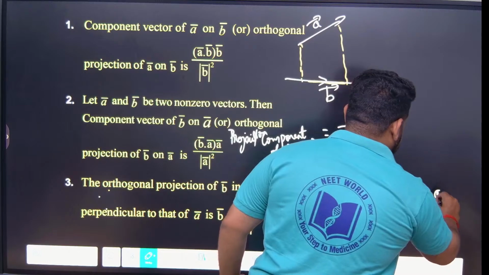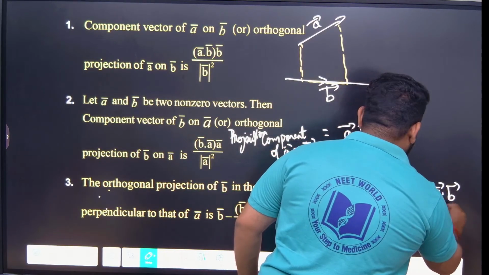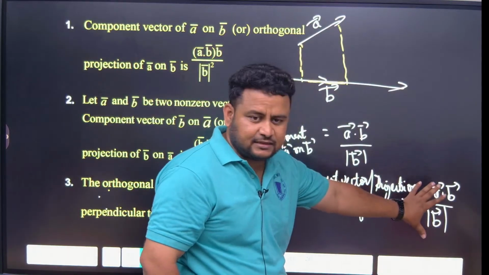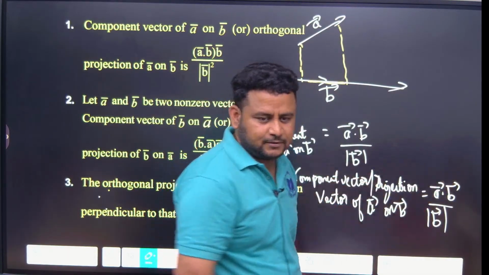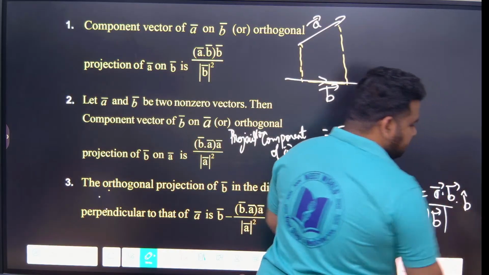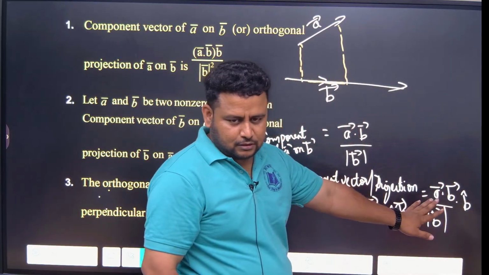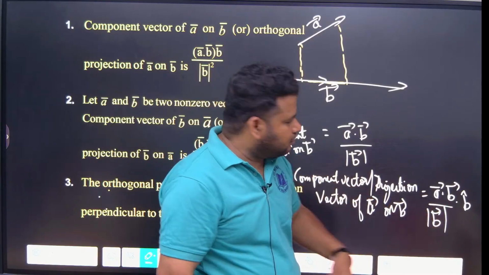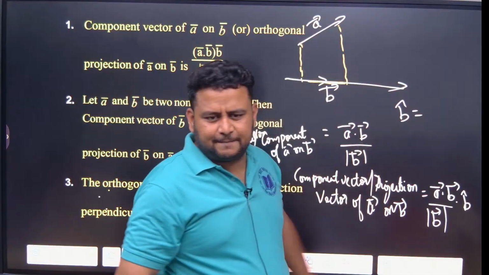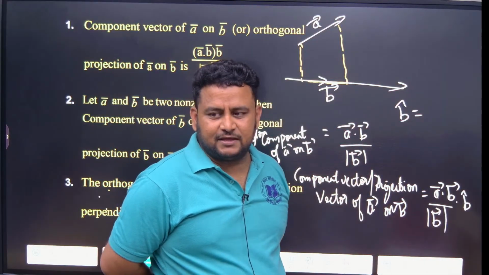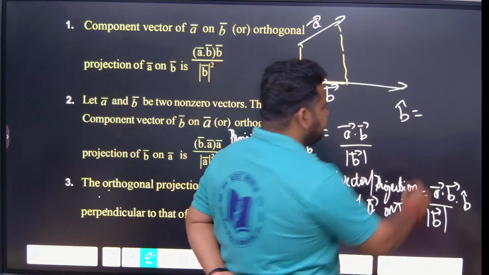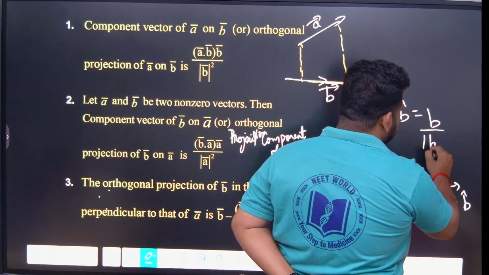We will write A dot B divided by modulus of B, but here you will multiply this entire thing by B cap, the unit vector of B. So what is the value of B cap? First tell me. B cap means B vector by modulus of B.